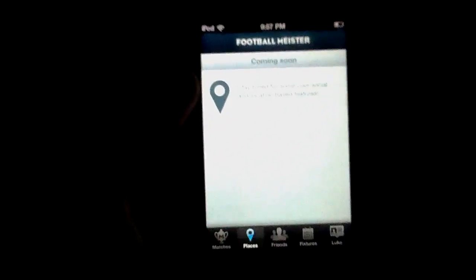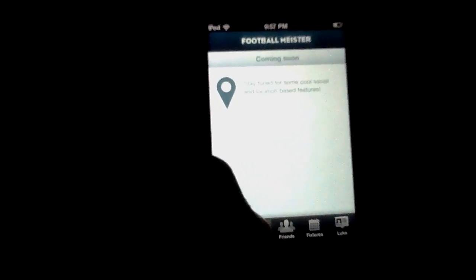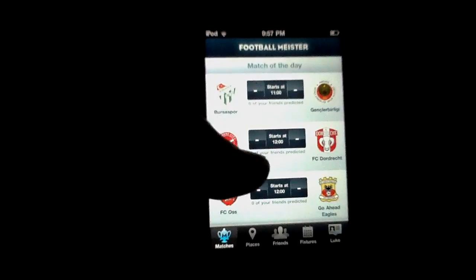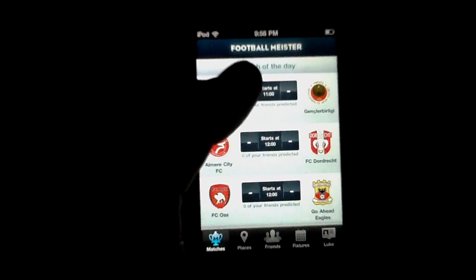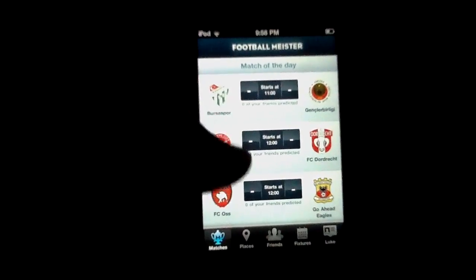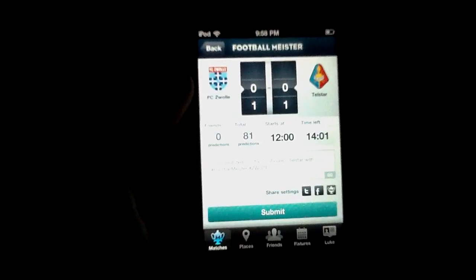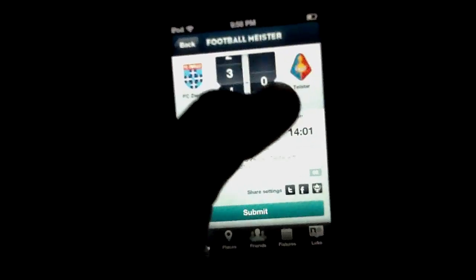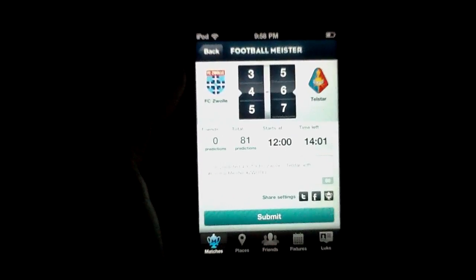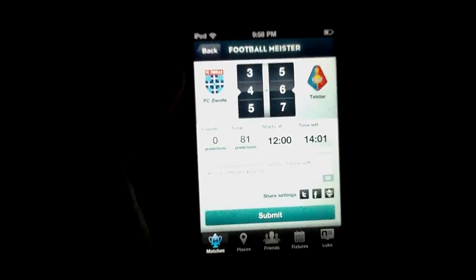But aside from just being a stock kind of scheduling and information app for football and all the various leagues that are entailed, this app does include a lot of social things that we really liked, in the sense that you can post any kind of match that you're looking at to Facebook or Twitter, and you can even make your own predictions for upcoming games. Any of these matches that are on here, I can click, say this one, which I'm not really sure what league this is, and then I can make my own predictions. So I can say that they'll win 4-6, which is quite a lot. And then I can post it straight to Twitter or Facebook using the handy submit button.